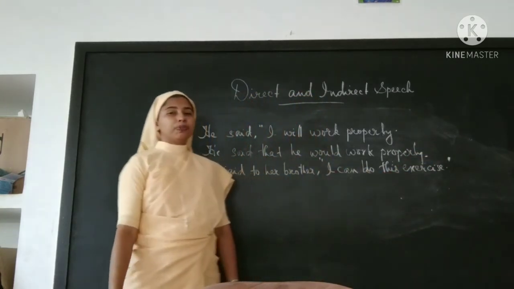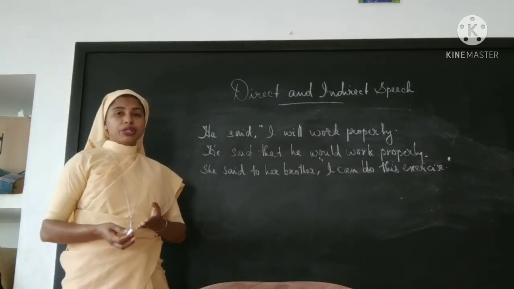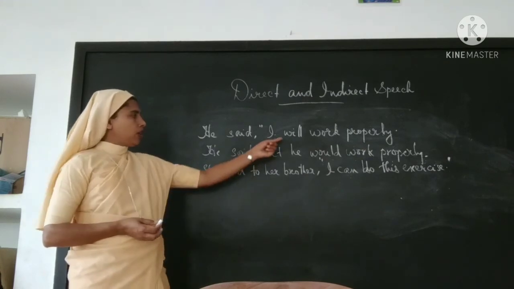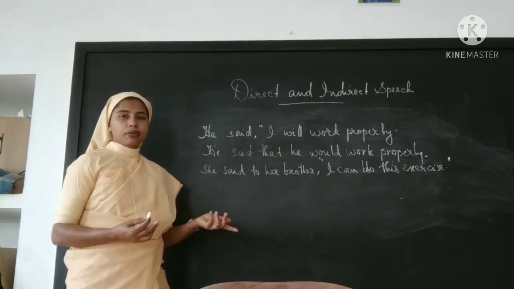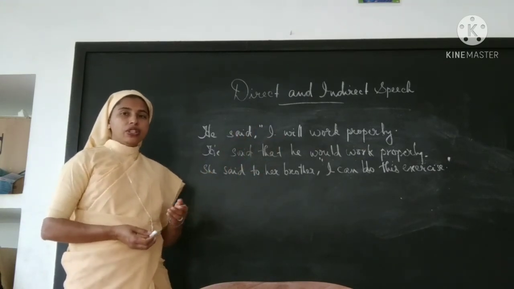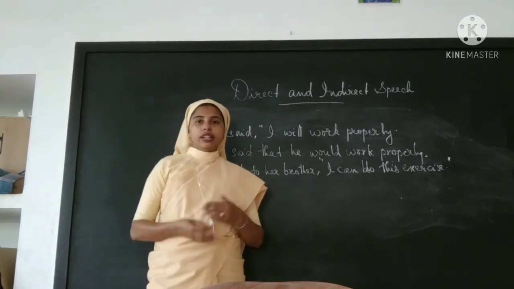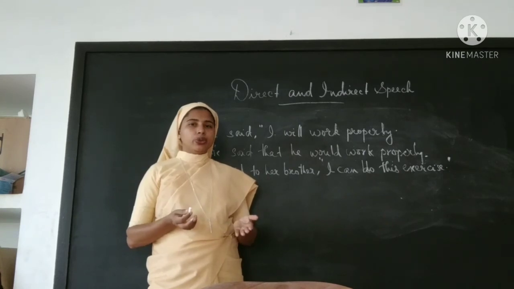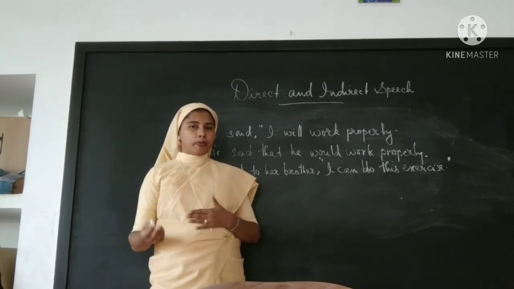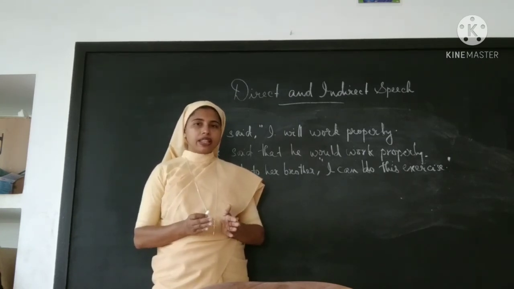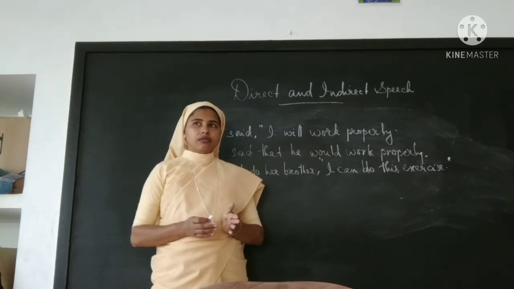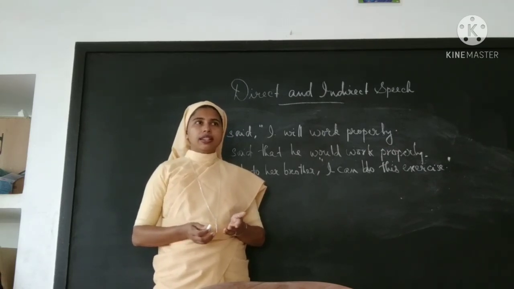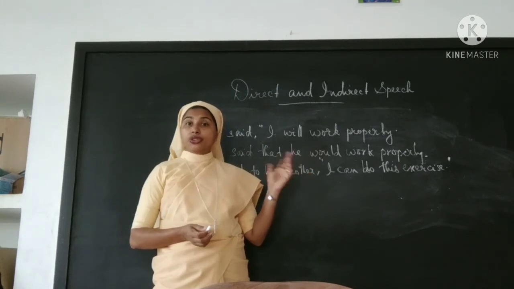He said that he would work properly. It's easy to convert future because you only have to change the modal verbs into their corresponding past. For example, "will" will be changed to "would," "shall" also will be changed to "would," "can" will be changed to "could," "may" will be changed to "might," "must" will remain itself. Okay, these are the changes that take place with future tense.